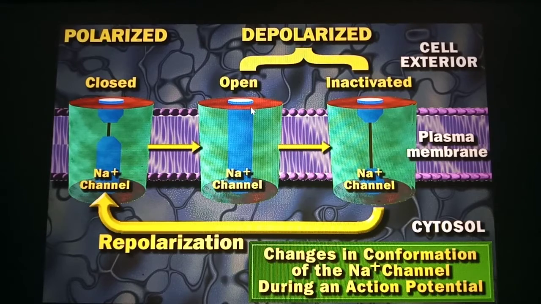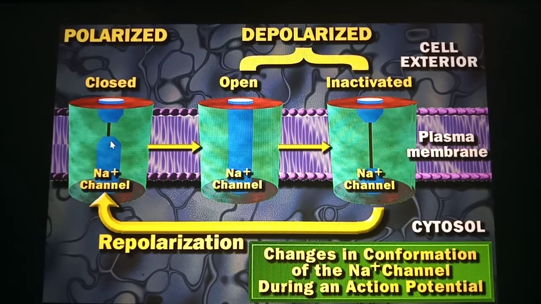The depolarization: the sodium channel opens here, okay, and then sodium channels close here, and this is how the sodium channel is completely closed. So this forms the depolarization and the repolarization.